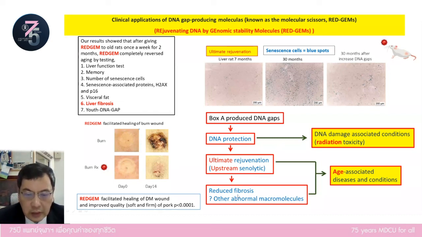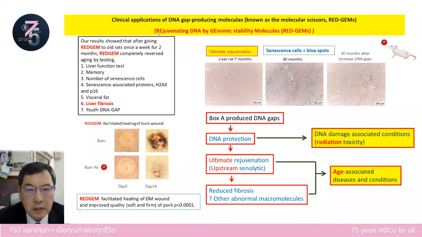In addition to rejuvenating cells, we also rejuvenate extracellular components. So this property of REDGEM has potential to be used to treat age-associated diseases and conditions.